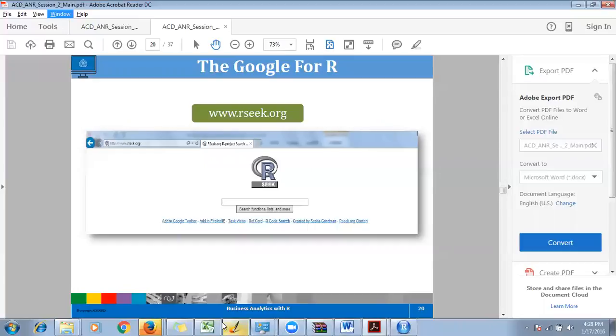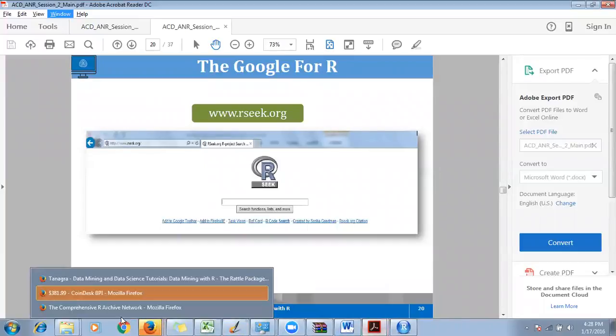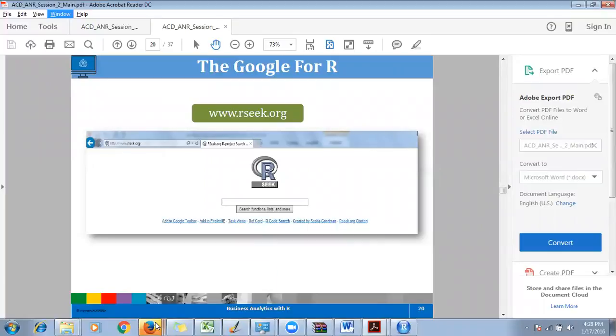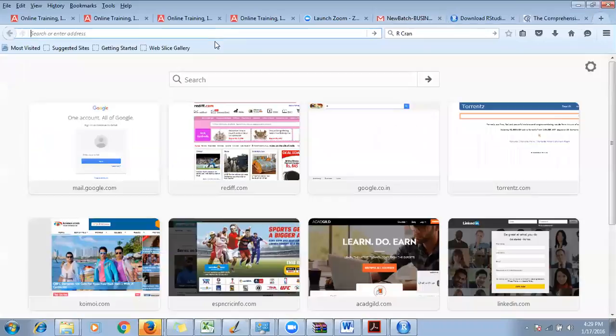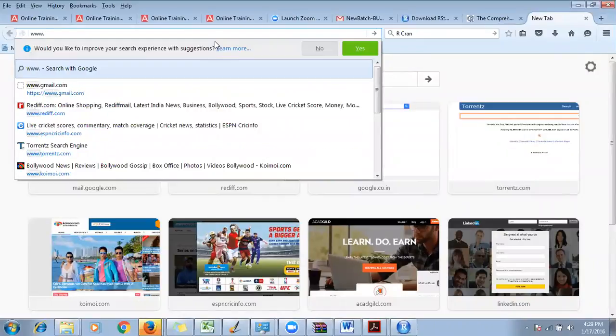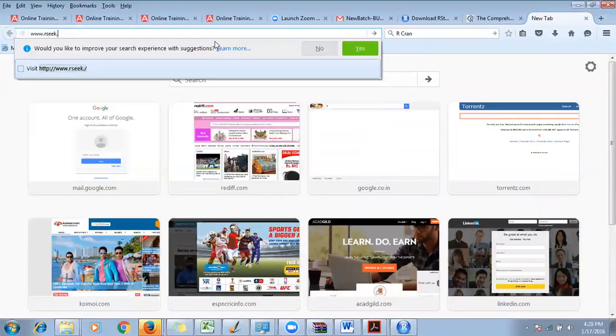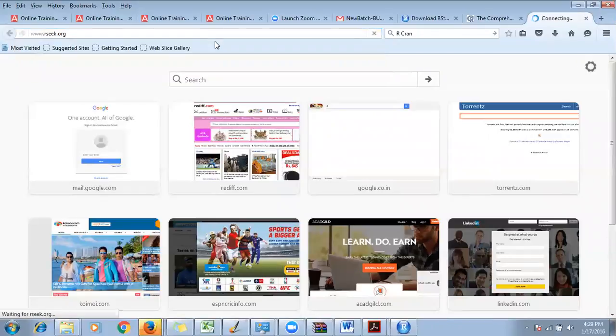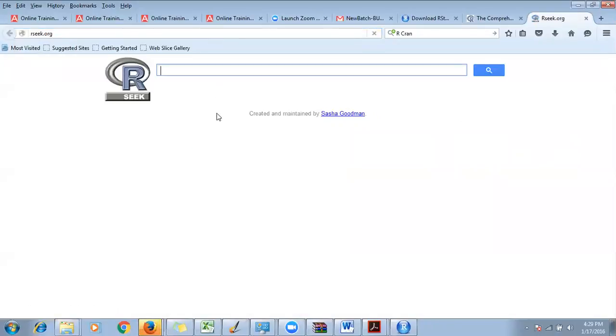Let me go ahead and look at www.rseek.org. This is the Google for R. Let's say I want to learn how to use a for loop.